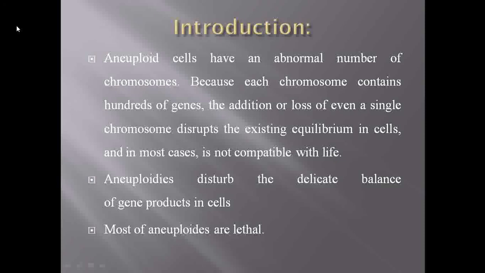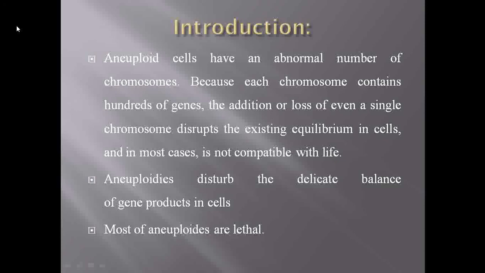Aneuploid cells have an abnormal number of chromosomes, because each chromosome contains hundreds of genes. Either an addition or a loss of a single chromosome will disturb the phenotypes and the equilibrium in the cells.